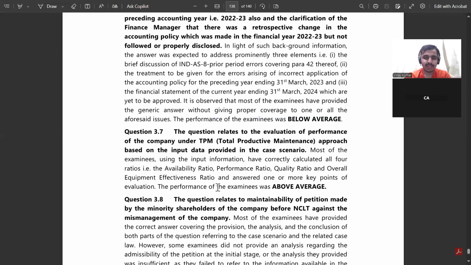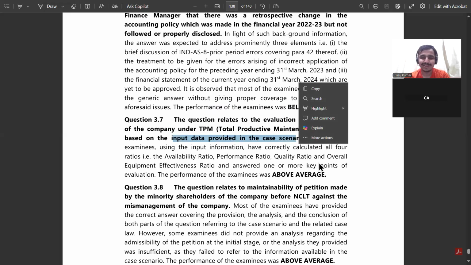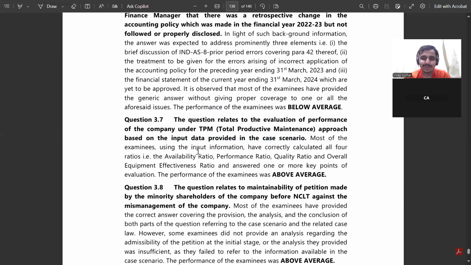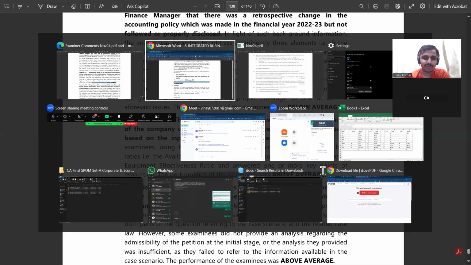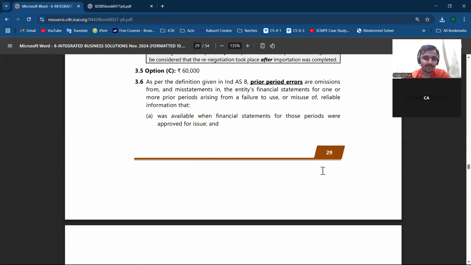So moving to next, the question relates to the evaluation of performance of the company and the TPM, total productive maintenance, on the input data. So this is again an SCMP question, and most of the examinees using the info have correctly calculated all four ratios: availability, performance, quality and overall, and answered one of the key points of the evaluation. The performance of was above average. So the TPM ratio was required to be calculated. So that is, if you go to the question, what you were required to do for the particular index.